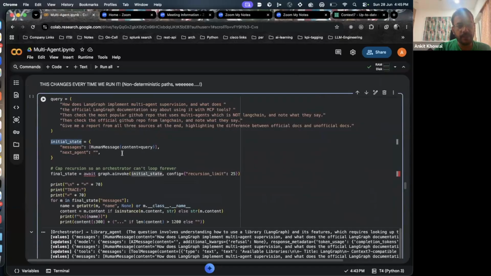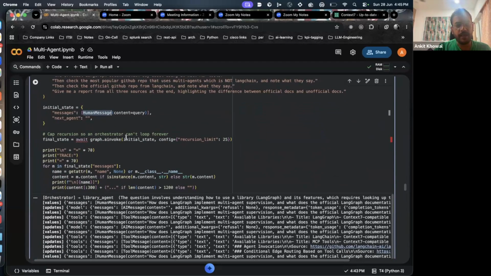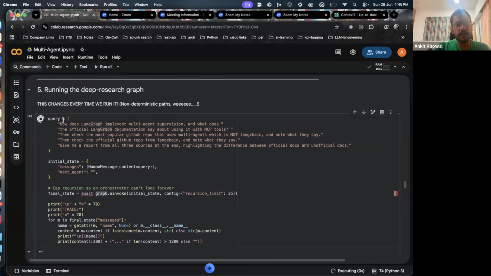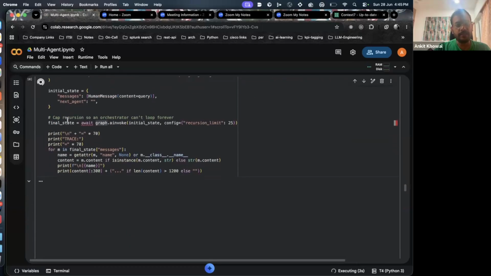I'm just in the initial state. I'm passing my user query. Context is the user query. This is the human message, and this is just saying that this is the human message. And then I'm invoking the graph using the initial state, right? So if I do that, the whole multi-agent system starts working.